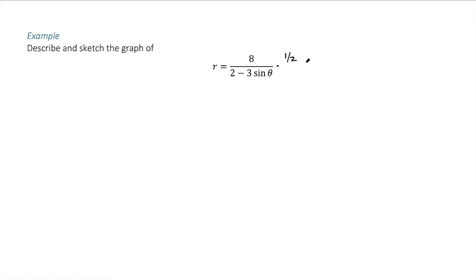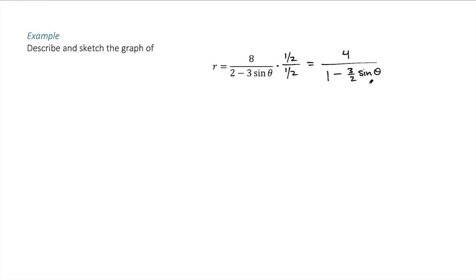So that's going to be 1/2 over 1/2. And this just is going to transform it so it looks like it's in the proper form. So 8 times 1/2 is 4, and then over here we get 1 minus, and then the 3 times 1/2 is 3/2. So 3/2 sine of theta.